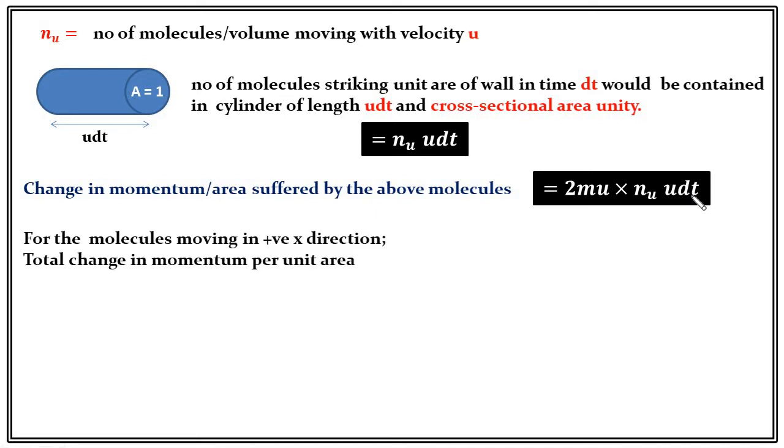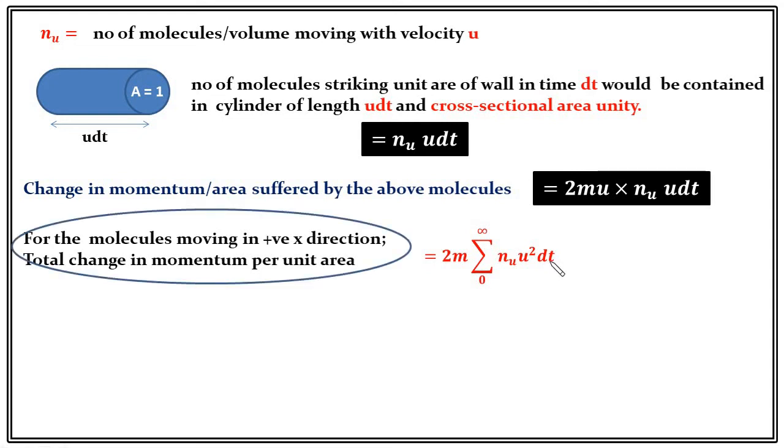Now we will consider all the molecules moving in the positive x direction. To consider all the molecules, we have to do a summation from 0 to infinity. Why 0 to infinity? Because we are considering only the positive x direction. That's why it is not minus infinity to infinity. The 2m is constant, so it comes outside: 2m summation over 0 to infinity of nu u square dt.